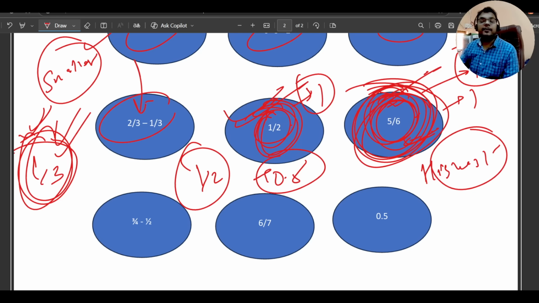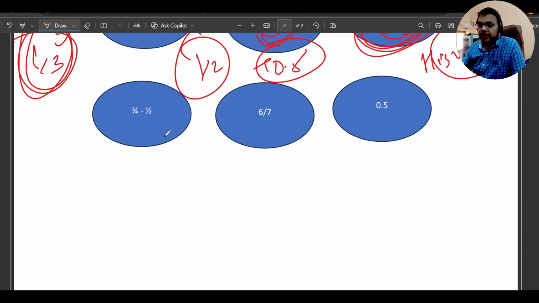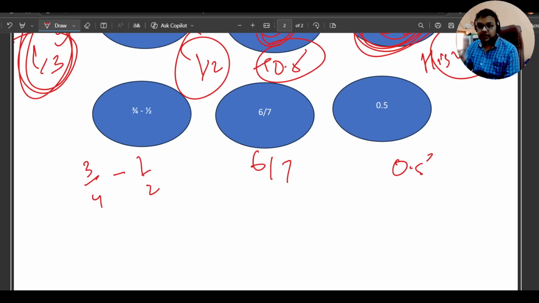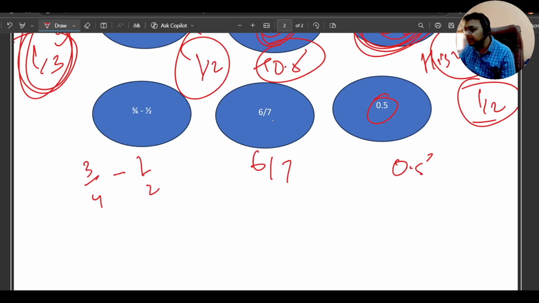You must be thinking why I'm using so much mind here, because these are just some examples. In the actual exam, the question can be a little bit more difficult. That's why these tricks can be helpful for you. Now suppose this is the actual question which Accenture asked in the exam, which is 3 by 4 minus 1 by 2, then here is 6 by 7, then there is 0.5. Now again, look carefully. These kind of values like 0.5 you should keep in your mind. 0.5 is nothing but 1 by 2. Again the difference is 1.